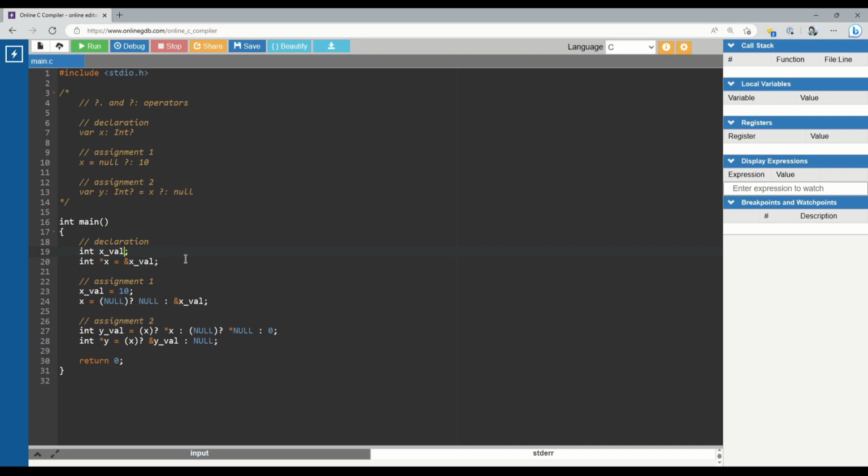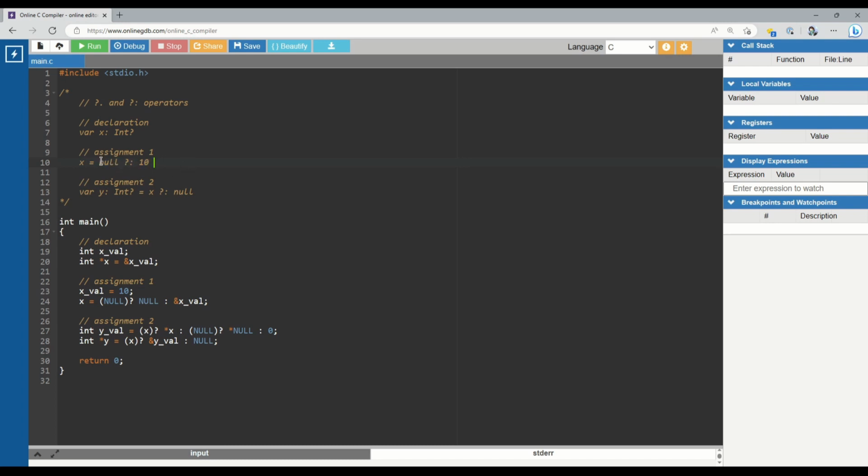Currently the value holds nothing, but suppose I said this is equal to 5, then it would set this value equal to 5, and then we could access it through the pointer, which eventually could be assigned to null. So if we look at assignment 1 and we have x is null, coalesce operator 10. Now this will always evaluate to 10, but I can't know that at compile time.